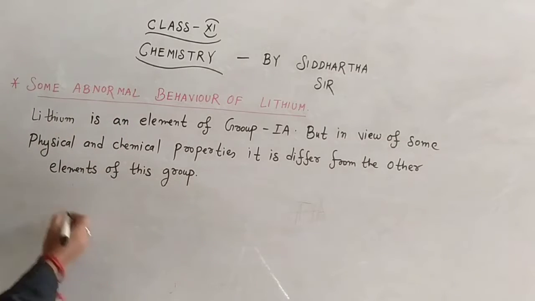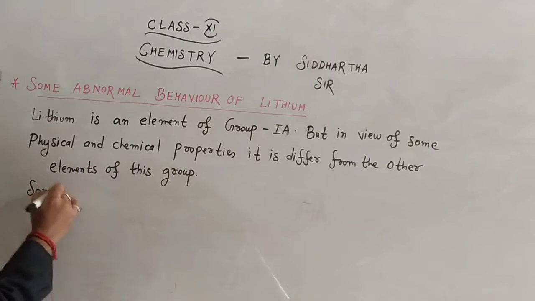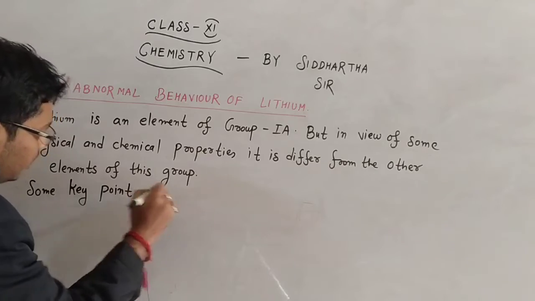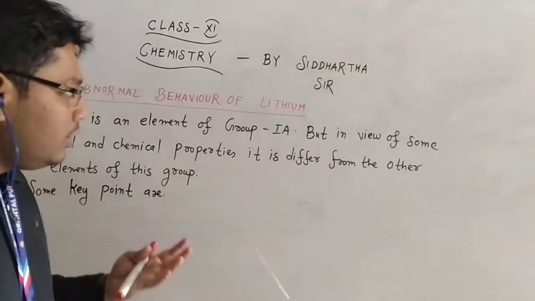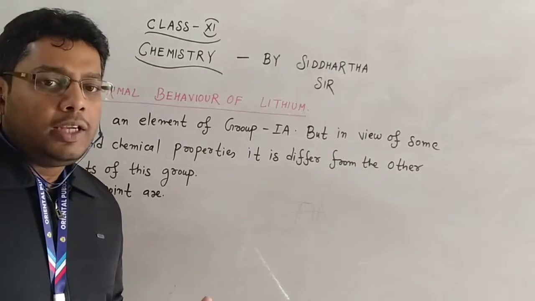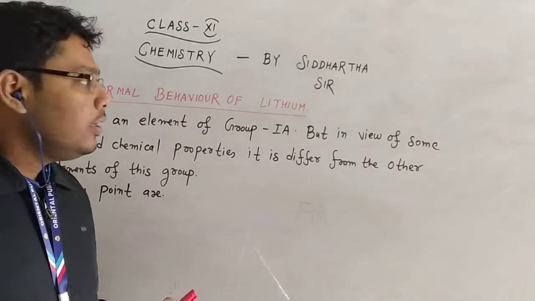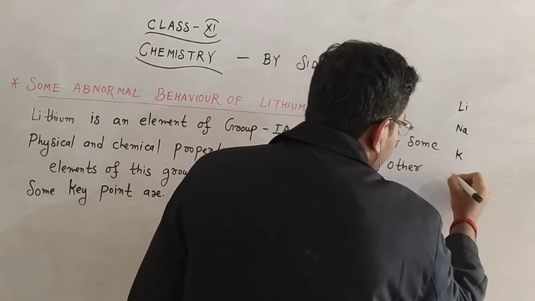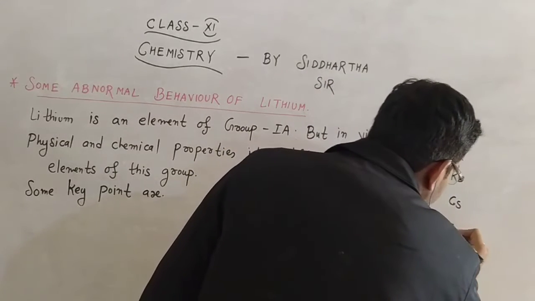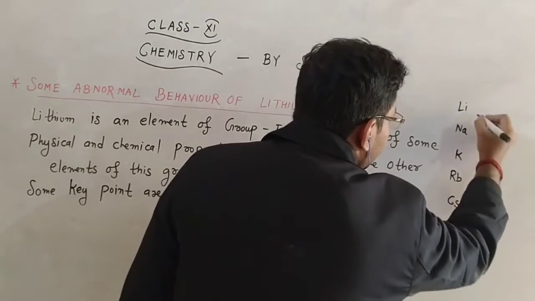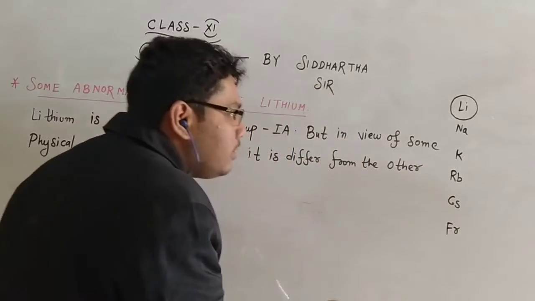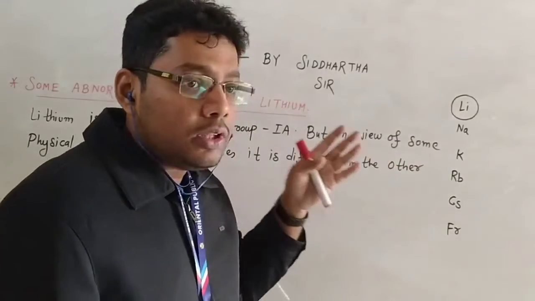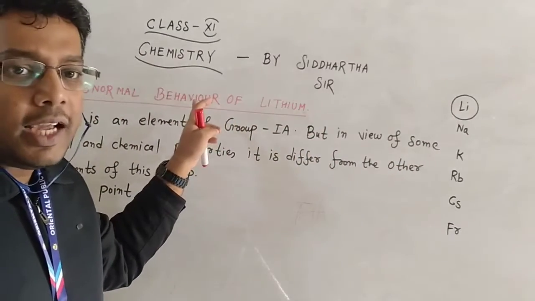Okay, the first key point is size. The size of the lithium atom is very small in comparison to the other elements of this group. We know that in group 1, lithium, sodium, potassium, rubidium, cesium and francium are present. So the size of the lithium atom is very small, and it is one of the most important abnormal behaviors of lithium.